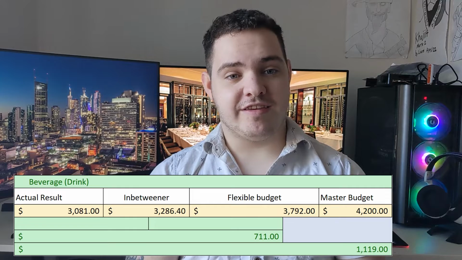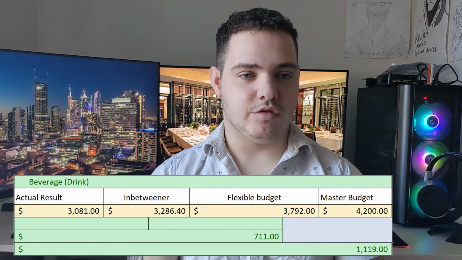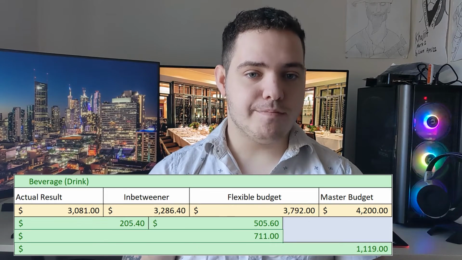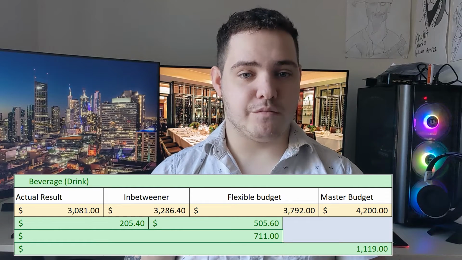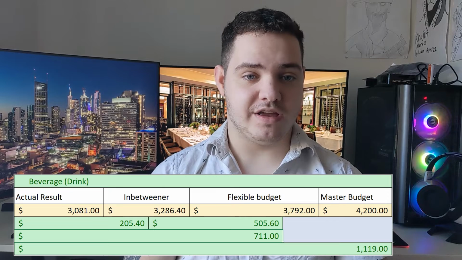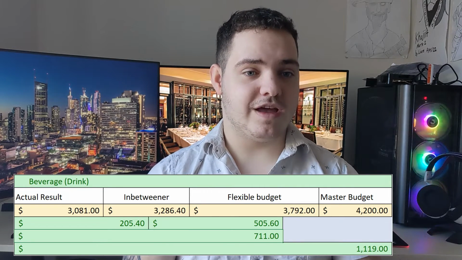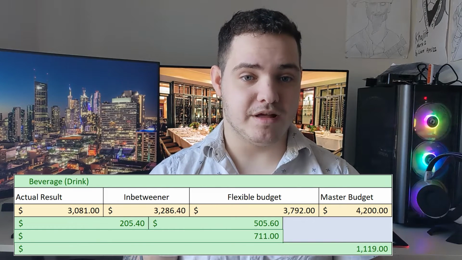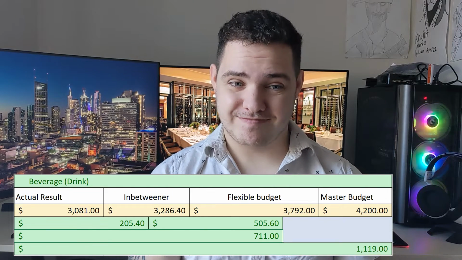In order to understand this even further, we must break this down into the third level of analysis and take a look at the direct material price variance and efficiency variance. While both of these are favourable, the area that we managed to make the most money back was with our efficiency, clearly shown by the direct material efficiency variance of $505.60. This is most likely due to the fact that we used less milliliters per glass than originally projected in the master budget, which over the course of 790 drinks, it adds up.